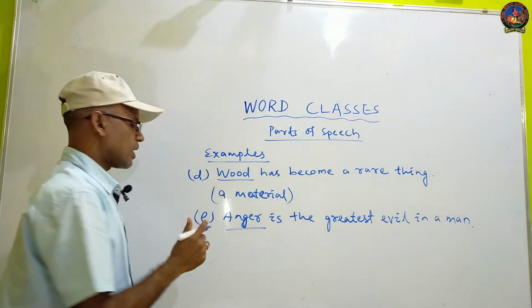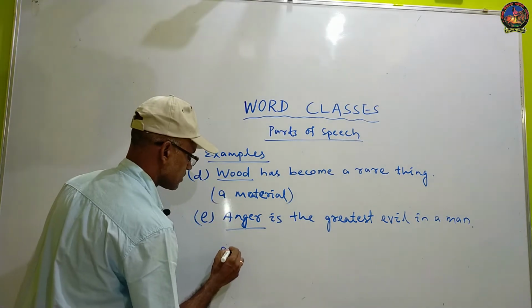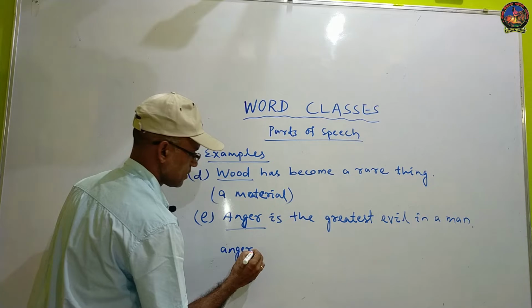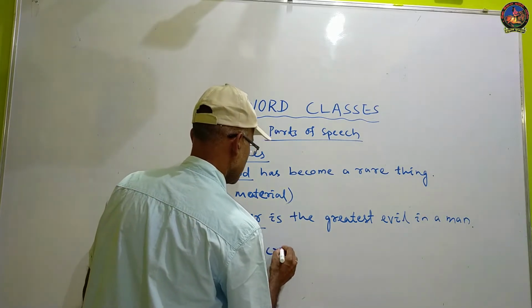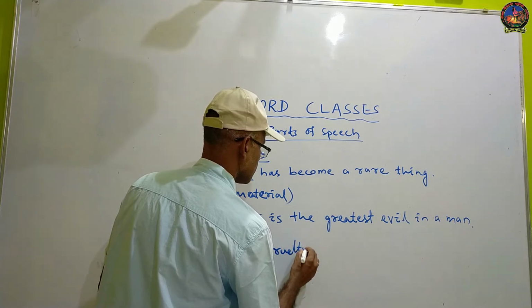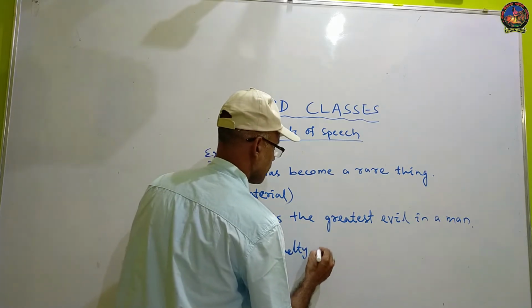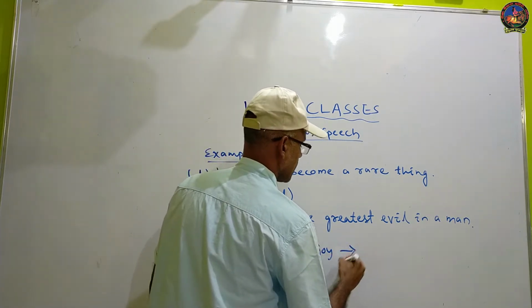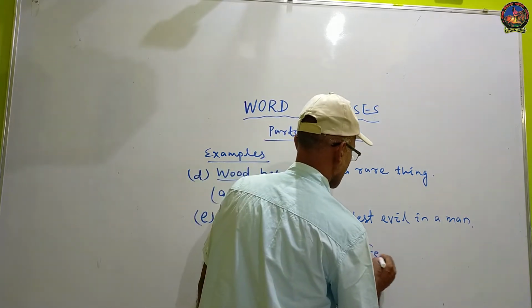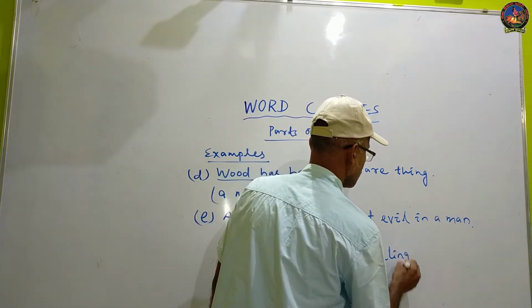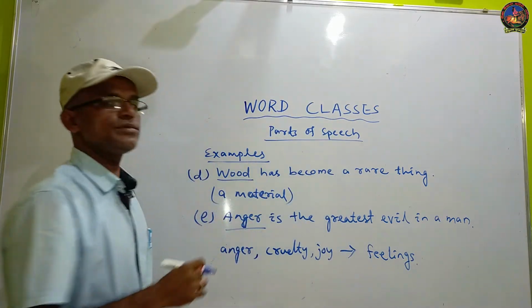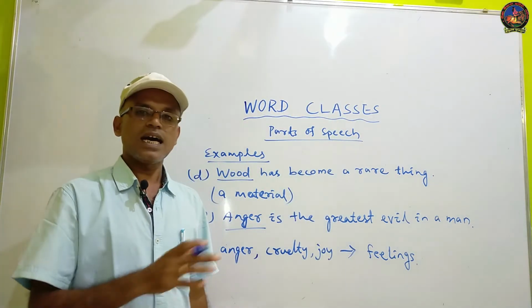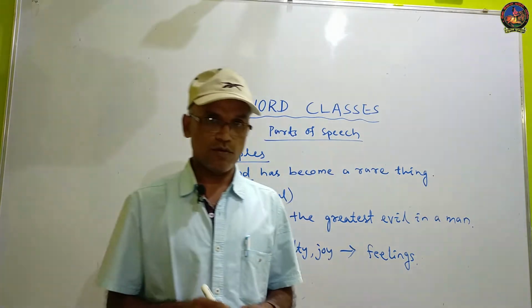There are some other words like anger, cruelty, joy. These are feelings. These are known as feelings in human beings. So all these words are known as nouns.